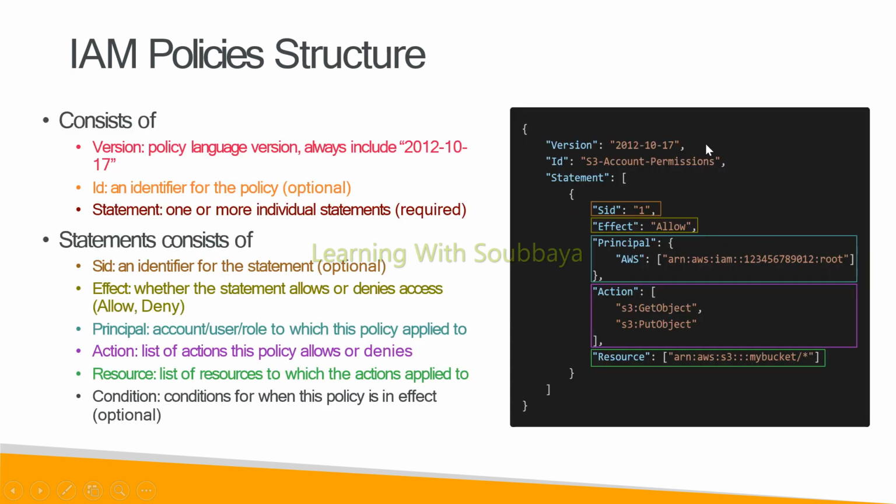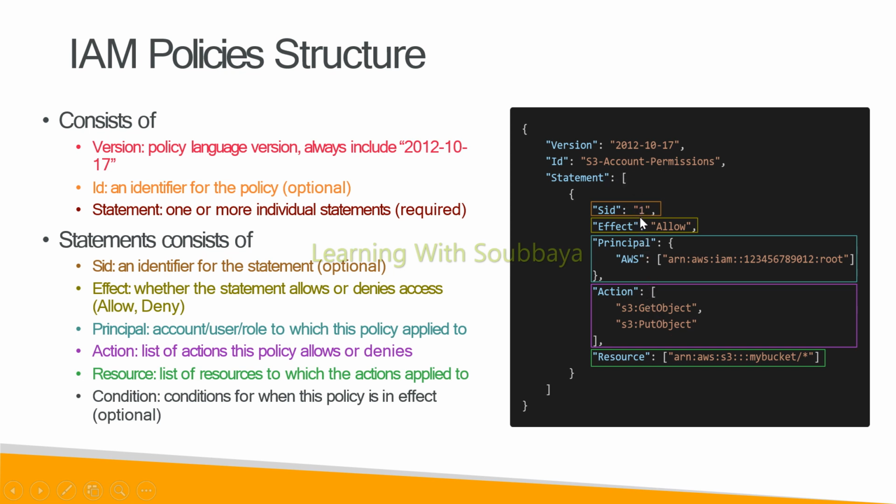How does the policy structure look? It consists of version, ID, and statements. Version is nothing but the policy version, along with the date when the policy was developed. ID is the identifier of the policy, along with the statements. We have multiple statements available here.